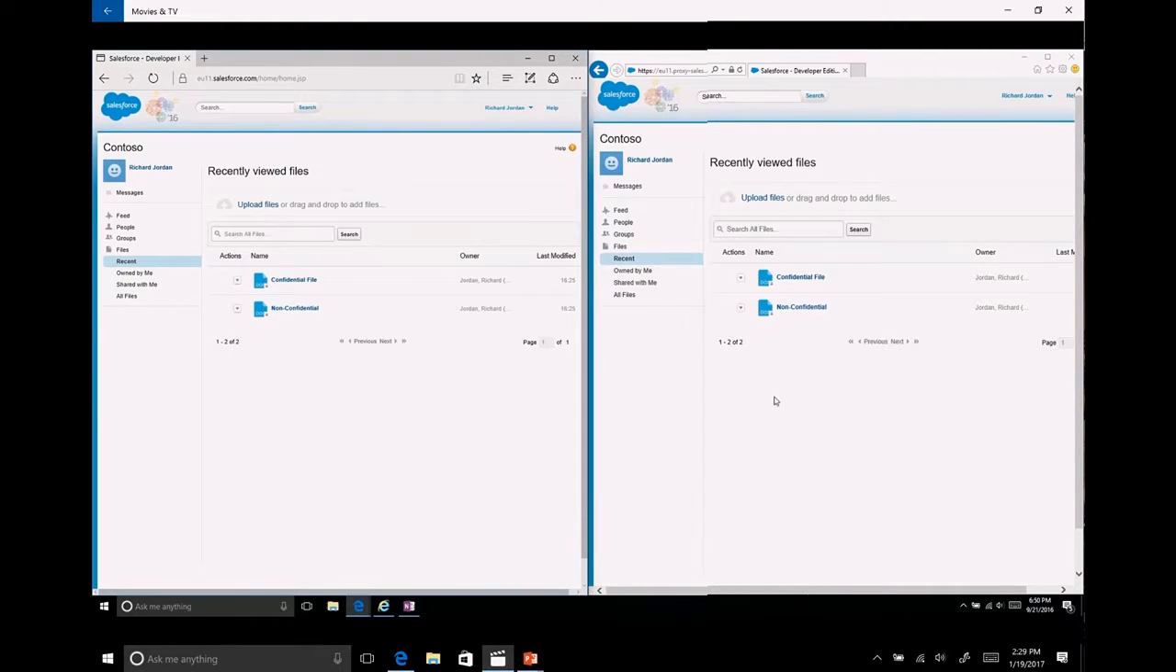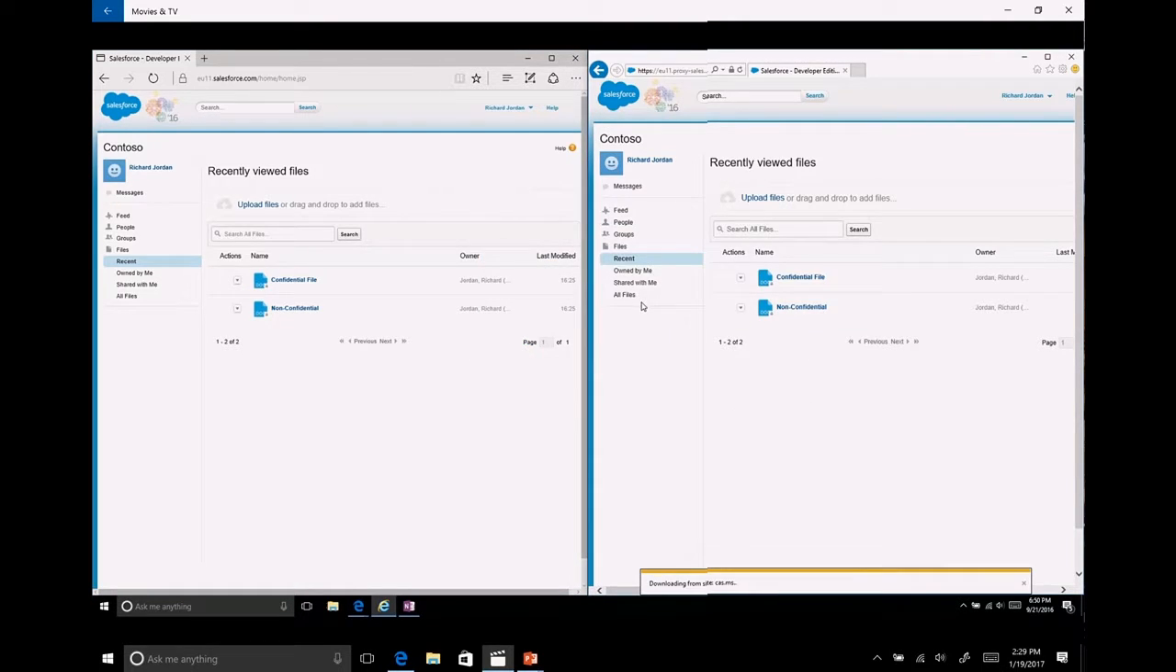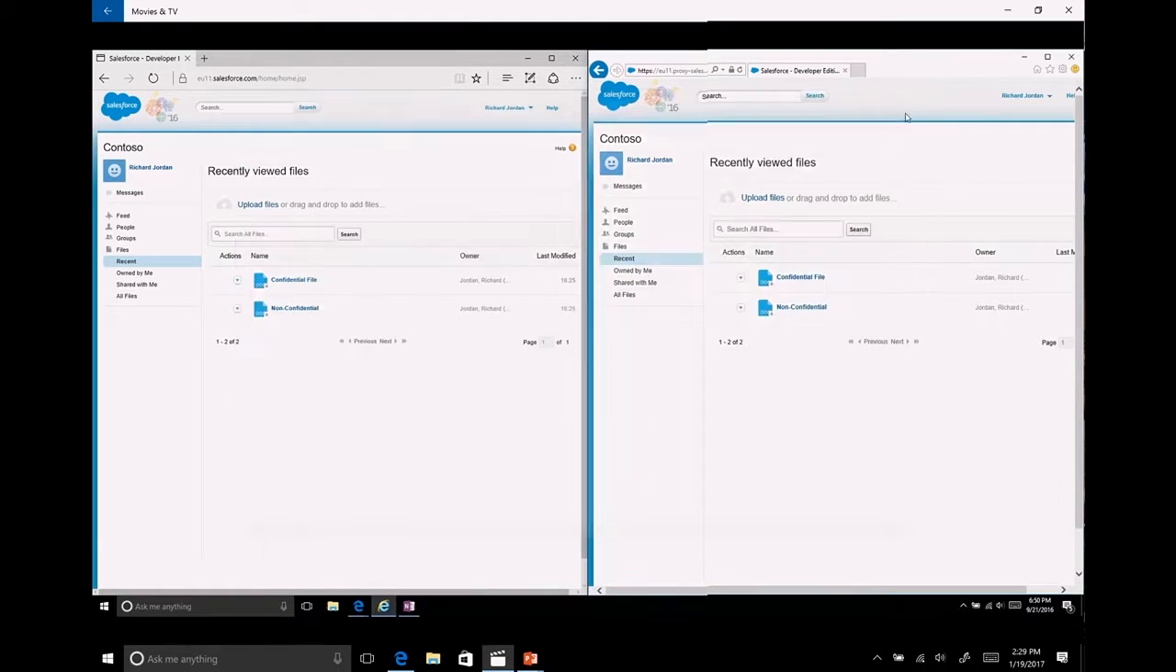Now I'm going to do the exact same thing from the IE browser, which is appearing unmanaged. I open the non-confidential file. Poof, it opens. No change, no fuss, no muss. I try to open the confidential file, and remember, this is the unmanaged device.